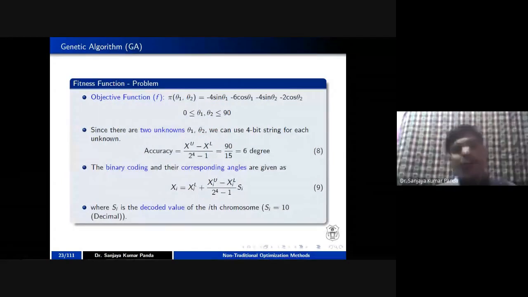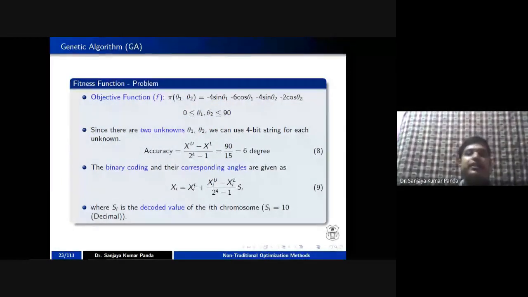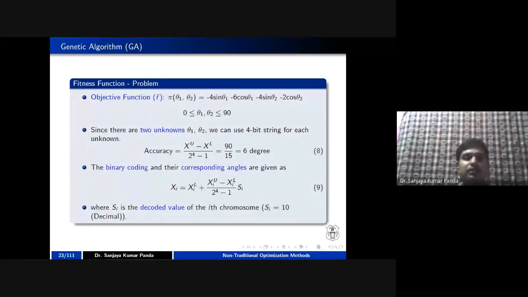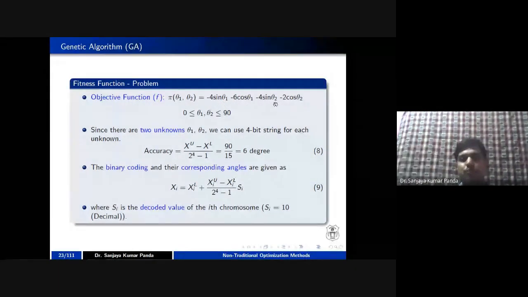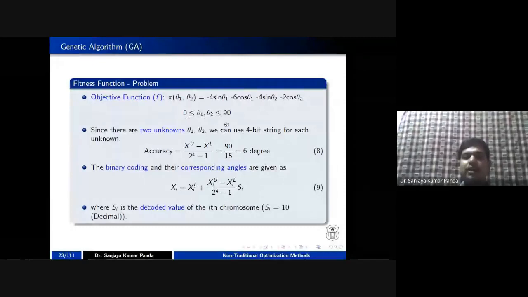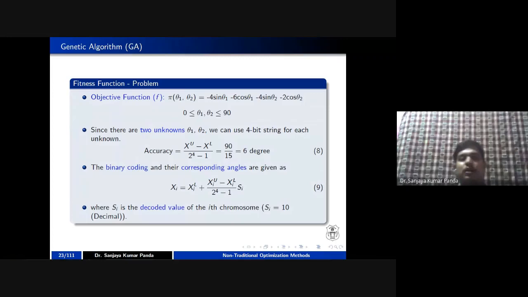Now, for calculating the fitness function, let us take a fitness function. I have defined a particular fitness function that is nothing but pi of theta 1 and theta 2. If you go for that expression, it is nothing but minus 4 sine theta 1 minus 6 theta 2 minus 4 theta 2 minus 2 cos theta 2. This is my fitness function where the theta 1 and theta 2 values range from 0 to 90. So if you see in the fiber angle case, I told you, you can represent the values between 0 to 90 or in a particular range.